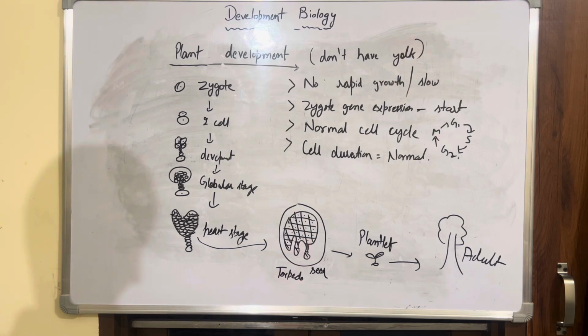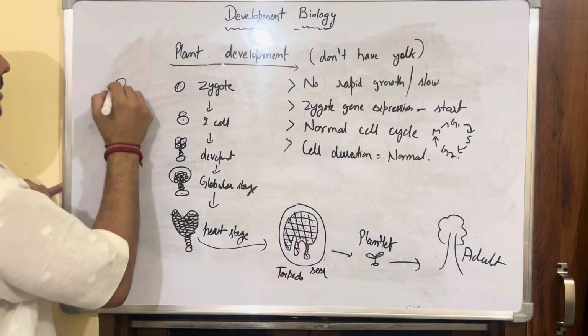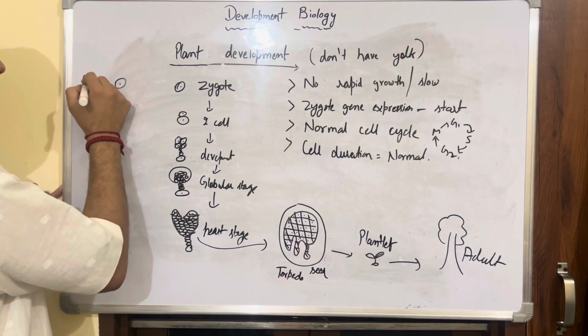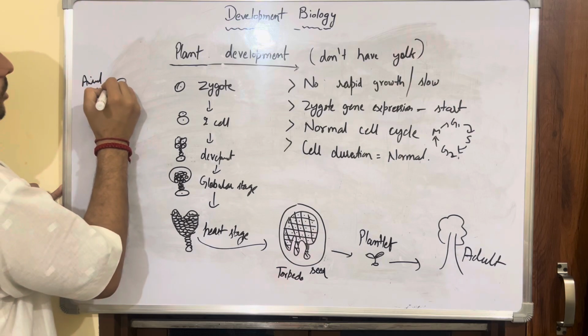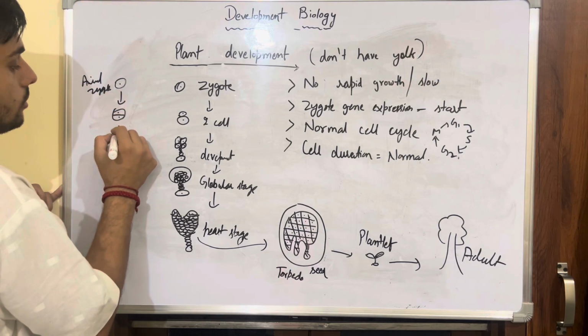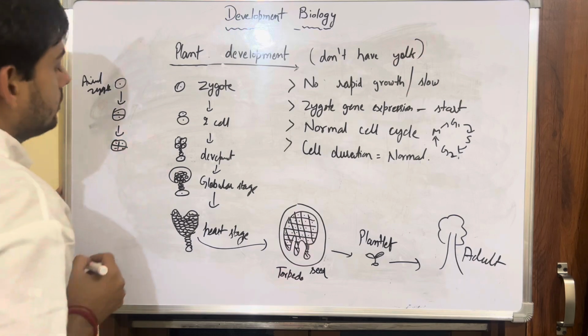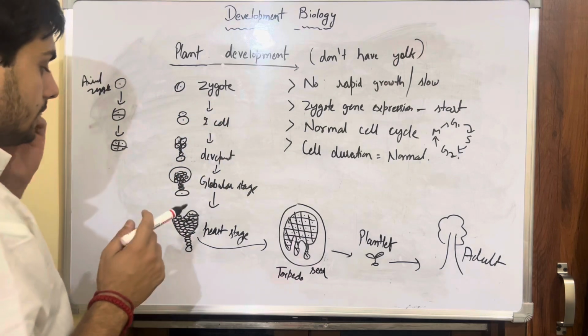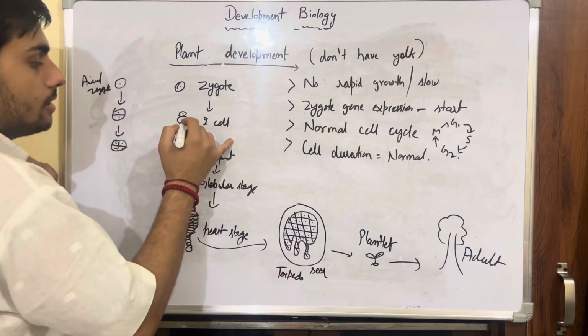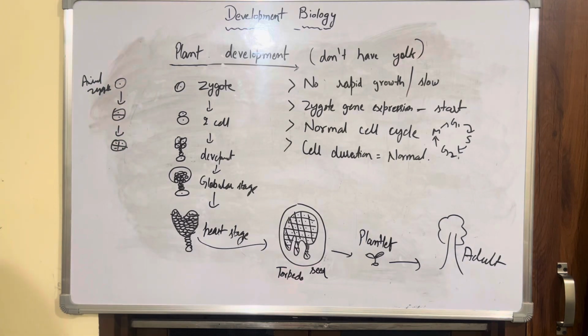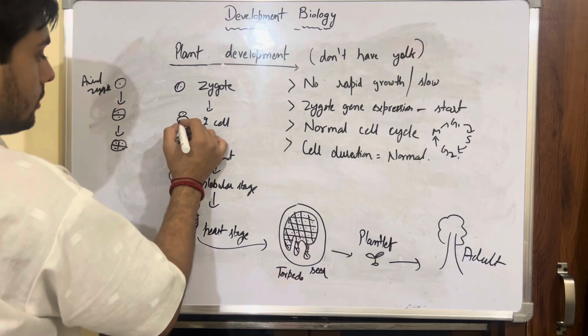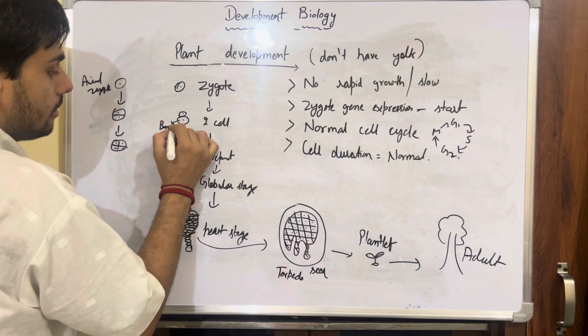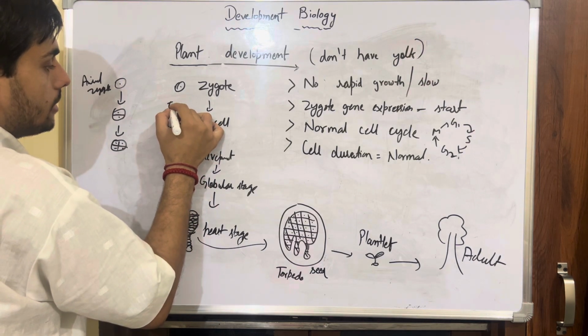Now just for future reference, this was an animal zygote. It was developing like this, two celled, then four celled. But in case of plant development, you are seeing that the development is asymmetrical. When the zygote turns into the two celled stage, it is divided into two uneven parts, one of which is your basal cell, and this is your terminal cell.